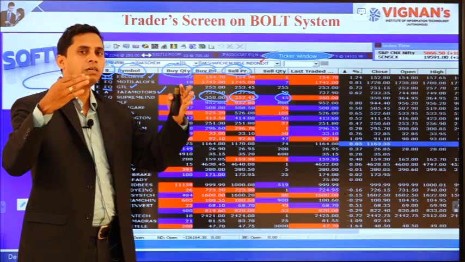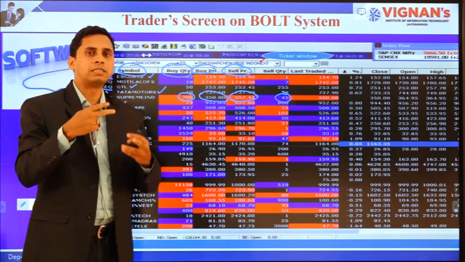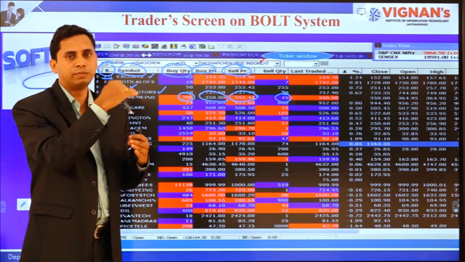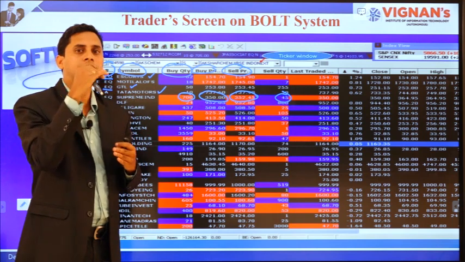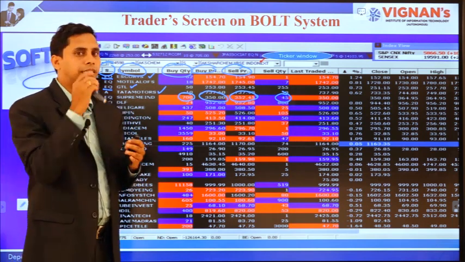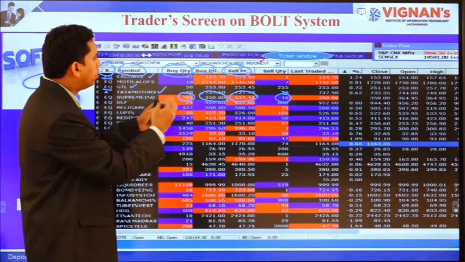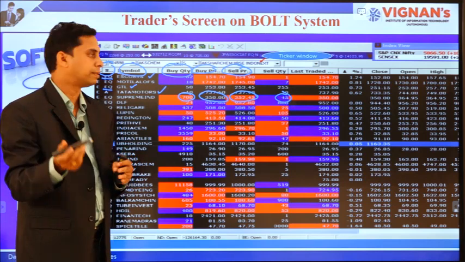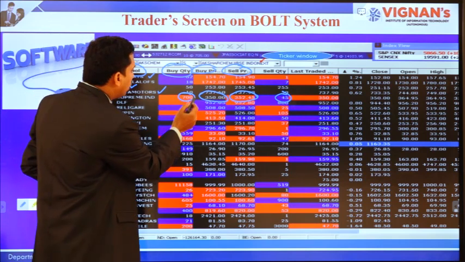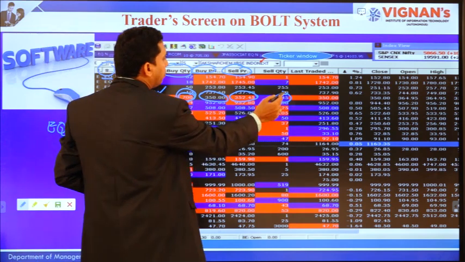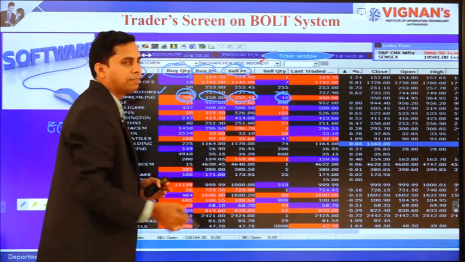Now, once the orders are released in the system, then the system will match the best buy and best sell, as we just discussed, based on the time and price parameters. Based on the time and price, the orders will be matched, and finally the order will be settled. Here there is 700 in buying quantity, and here 45 is the selling quantity.